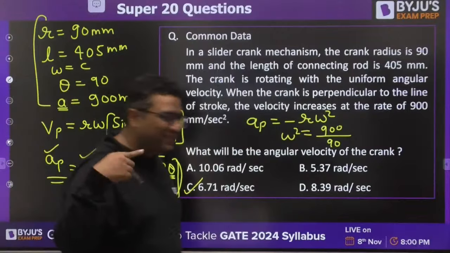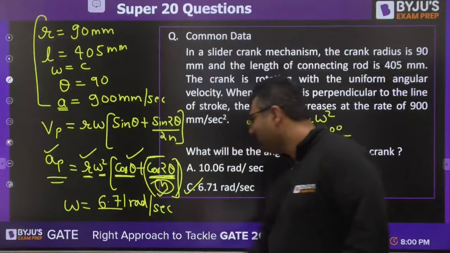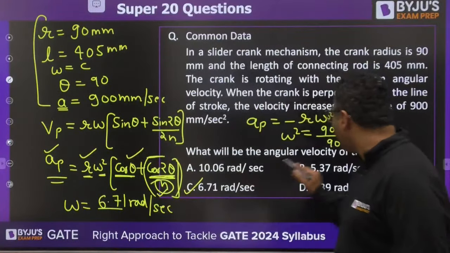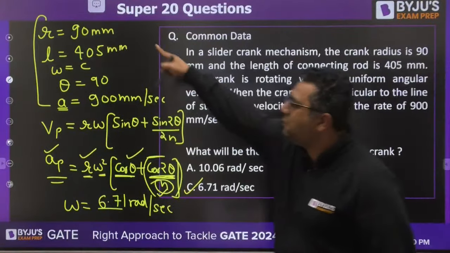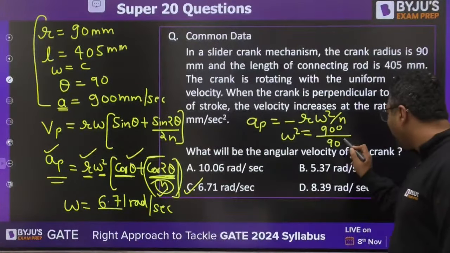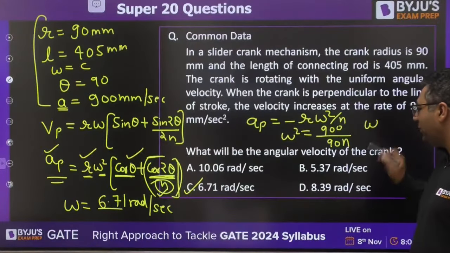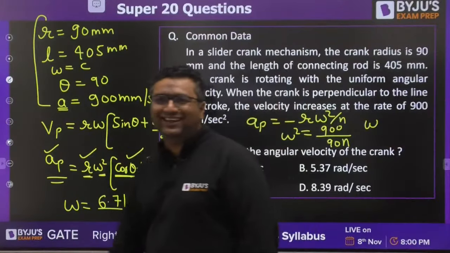You and me have done the same mistake. Where is the n? Cos 2 theta is minus 1, so minus 1 by n will also come. So we have left this n. N is L by R. So we have kept this n also here. When you put this n, omega would be coming C only. So the answer will be C only.